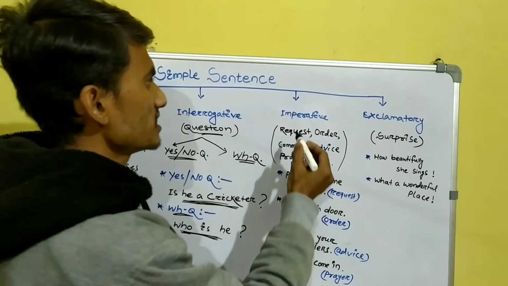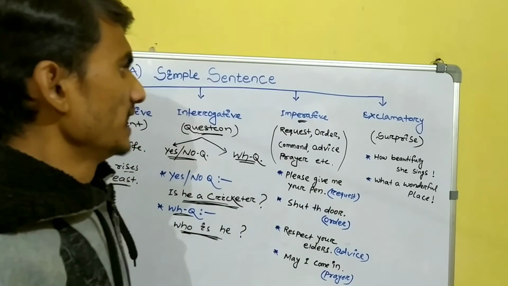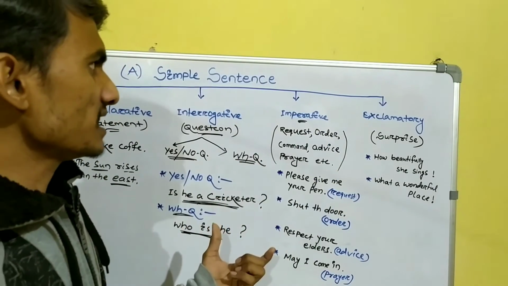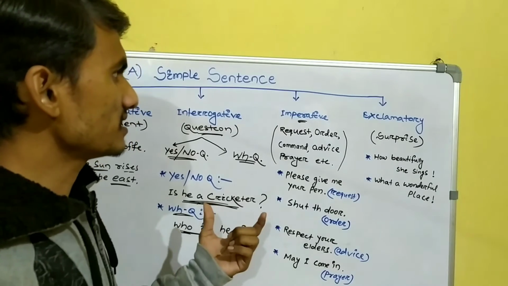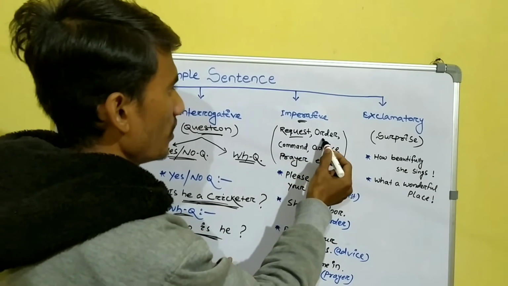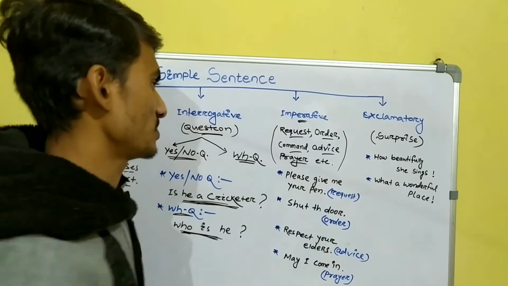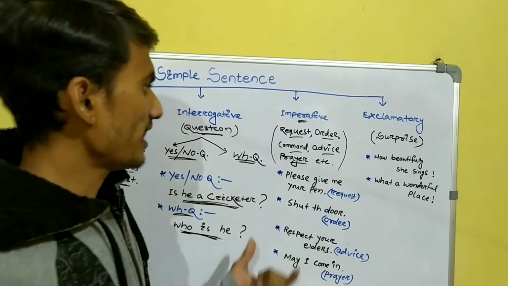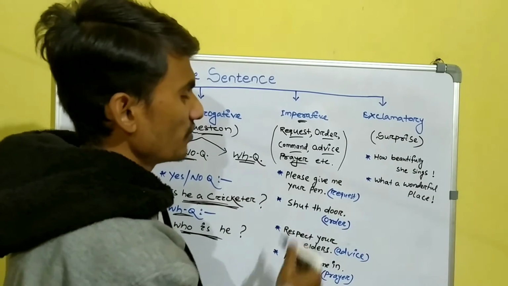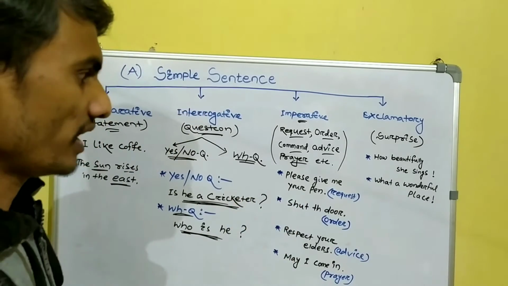Then the next one is the imperative sentence. An imperative sentence may be of request type, order type, command type, advice type, or prayer type. Suppose an example: please give me your pen.